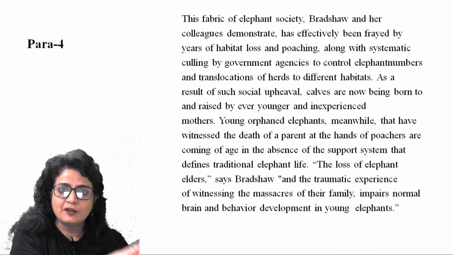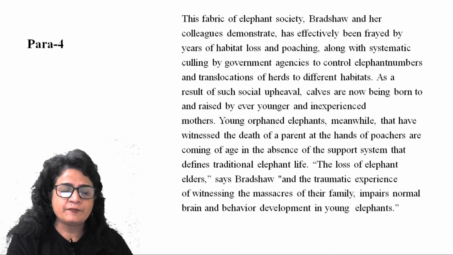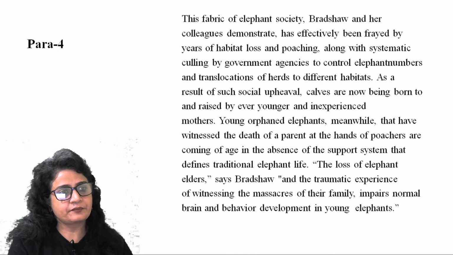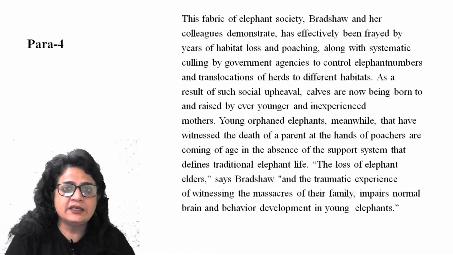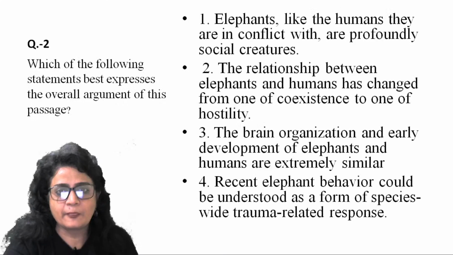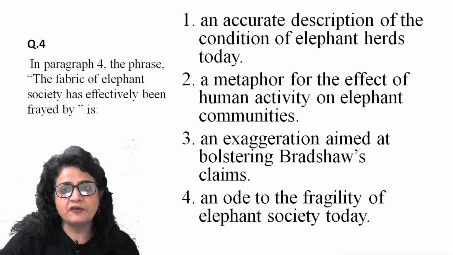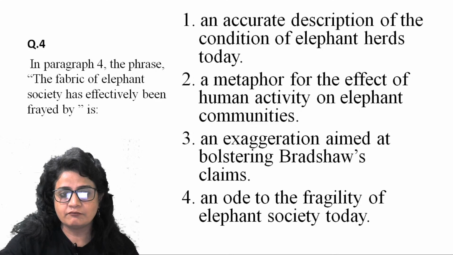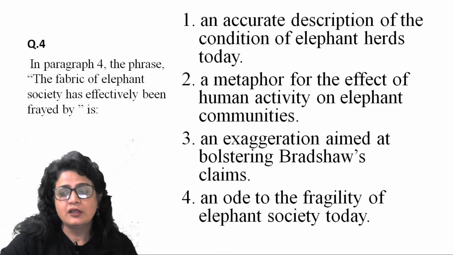The fabric, so it's an analogy, right? So the fabric which was cohesive, which was tight, and which was making all of them united, has been frayed, has disintegrated their society. And the actions are habitat loss, poaching, culling, government intervention, all by humans. First, an accurate description of the condition of elephant herds today. Alright, so why has he used this phrase? So this has to do something with human society, a human intervention, human action. This is not the answer.